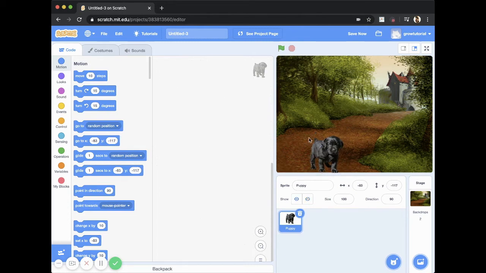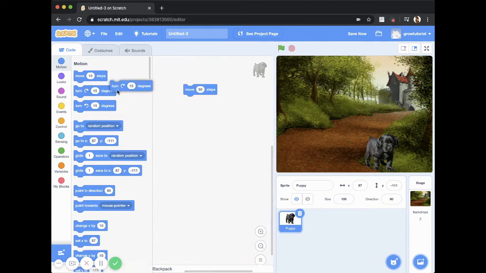Okay, so now that we know how the X and Y kind of work, we have all these different movement bricks that we could just drag into the stage area. So this is the stage and this is where the code for this puppy will go. So if we just choose move 10 steps and I tap it, can you see what's happening to the puppy here? It's actually moving 10 steps. Let's say I go move 100 steps. What happens? It moves a lot further. Let's say move 50 steps, it's going to move 50 steps.